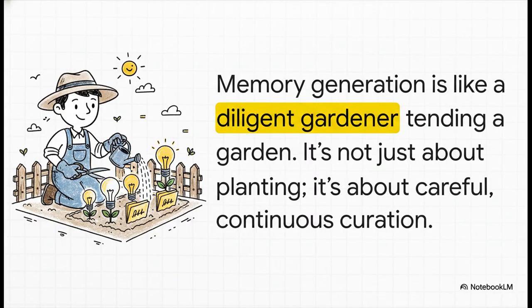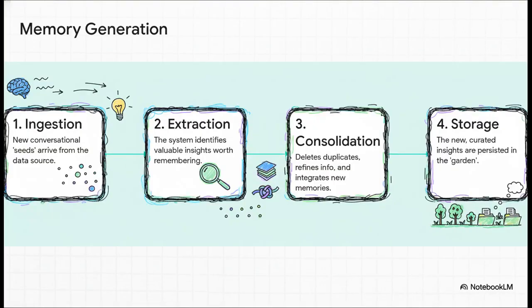So, with that distinction clear, how are these personal memories actually created? Well, the process is best understood as a diligent gardener tending to their garden. It's not just about planting stuff. It's about careful, continuous curation. This whole process follows a pretty clear pipeline. First, new seeds arrive from the conversation. The gardener then extracts the valuable insights, the things worth remembering. Then comes the most important step, consolidation. Here, the gardener pulls weeds by deleting duplicates or old info, prunes branches by refining existing memories, and then plants new memories. Finally, these perfectly curated insights are stored back in the garden, making it healthier and more organized over time.